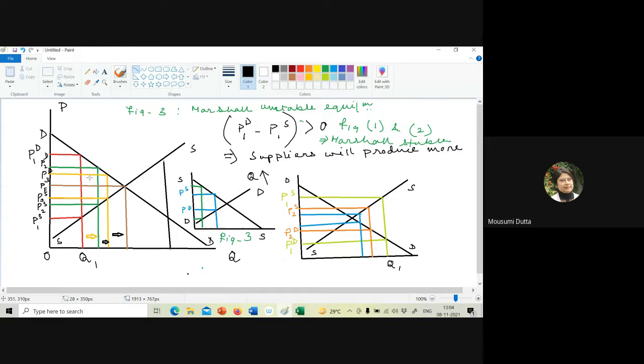In one case, I'm starting from this direction, that is, where the demand price is greater than the supply price, and showing you how we are moving towards the equilibrium. In the second case, for the same diagram, I'm considering the adjustment starting from the right-hand side part, that is, where supply price is greater than demand price.